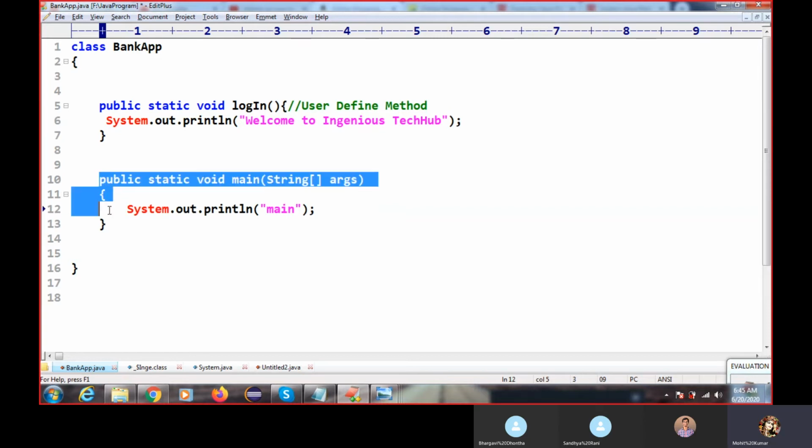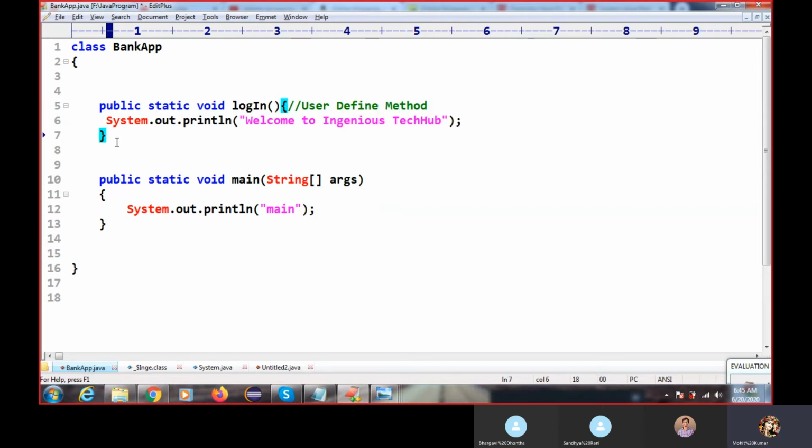This is the user defined method, meaning we have created it, and this is the main method that the Java people have created. Let me give you an overview of what a method is. This is public, which is called an accessibility modifier: public, private, protected, default. I will tell you later what the accessibility modifier is. This is called an accessibility modifier. This is called a non-accessibility modifier, or just modifier: static. These two things are optional.